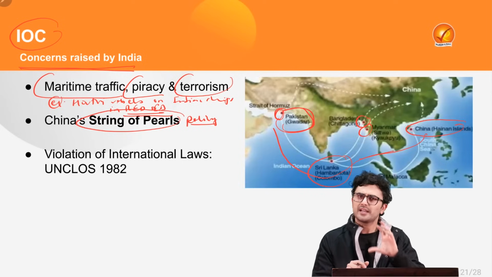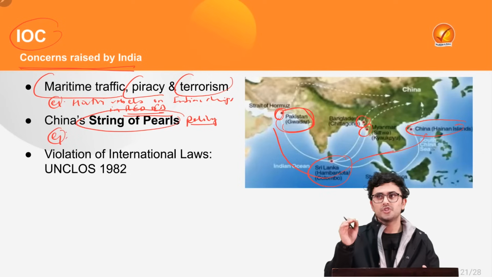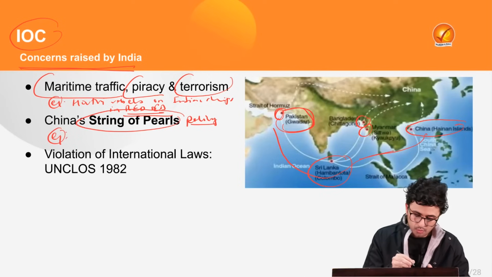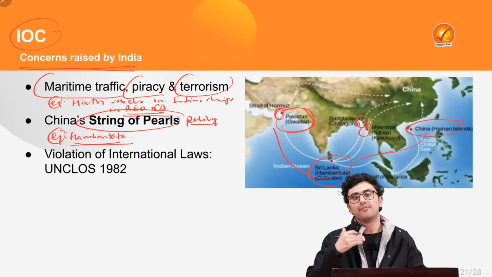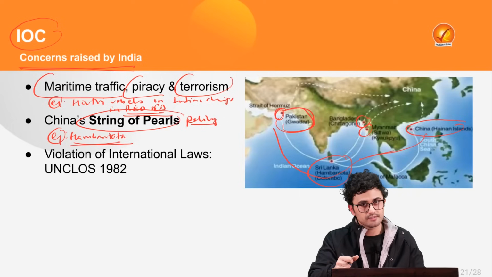Now keep this in mind that very recently a Chinese spy ship came and docked at Hambantota port in Sri Lanka, and it was only removed by various measures taken by the Indian government, such as protest by the Indian embassies.